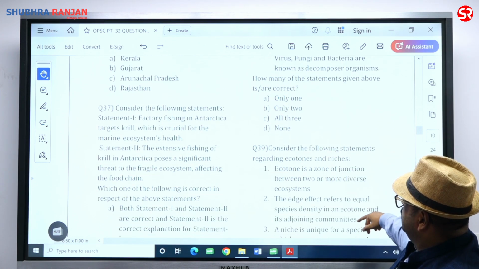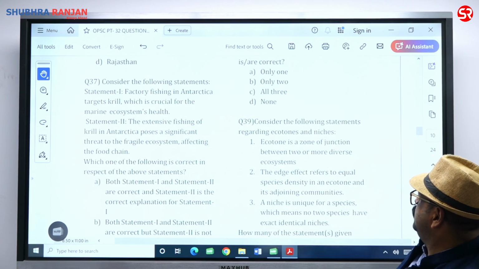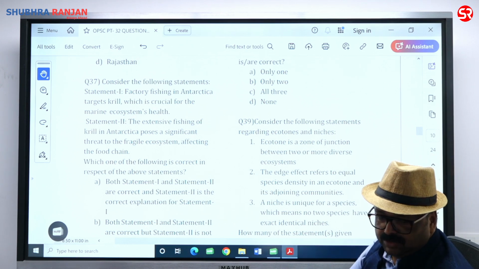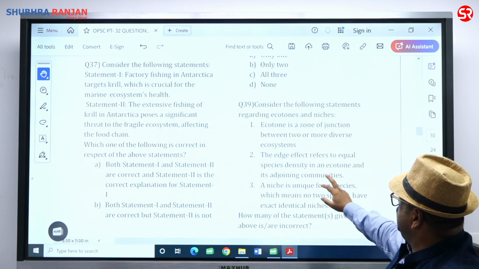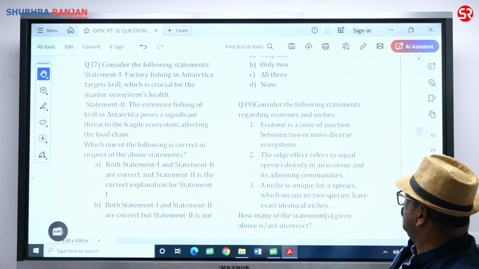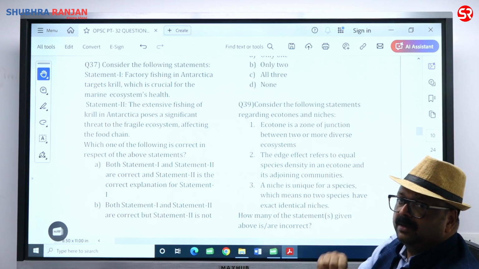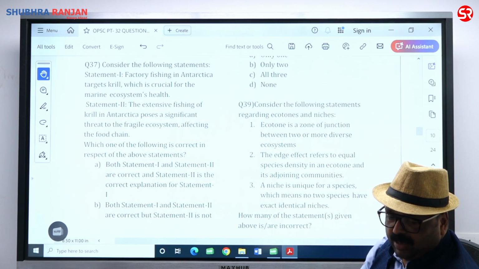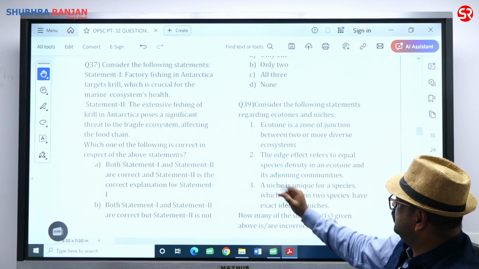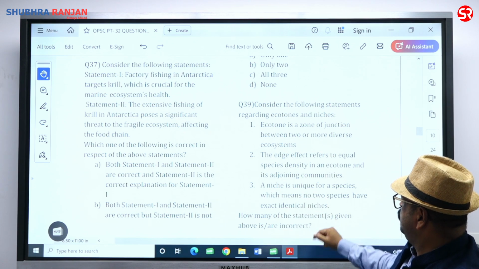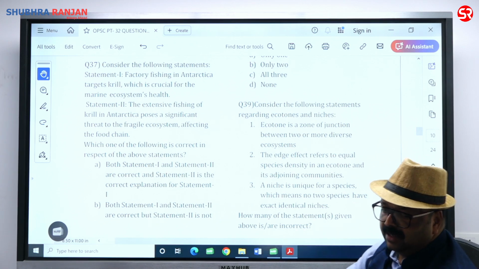Ecotone and niche. Ecotone is a zone of junction between two or more diverse ecosystems. That is the definition. The edge effect refers to equal species density in an ecotone and adjoining community. No, this is wrong. Sometimes what happens near an ecotone is that you are going to have increased species diversity. Statement 2 is wrong. A niche is unique for a species, which means no two species have exactly identical niches.